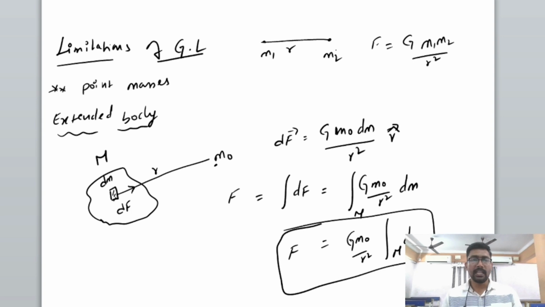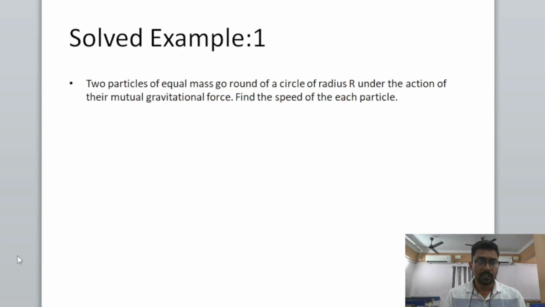So based on this, let us solve some examples. It will be better understood if we solve an example on this concept. Okay, here is one example I took: two particles of equal masses go round a circle of radius r under the action of their mutual gravitational force. Find the speed of each particle. It is a very important and very interesting question.